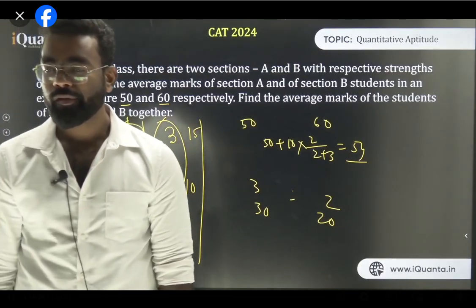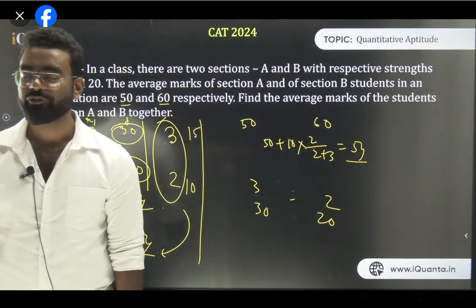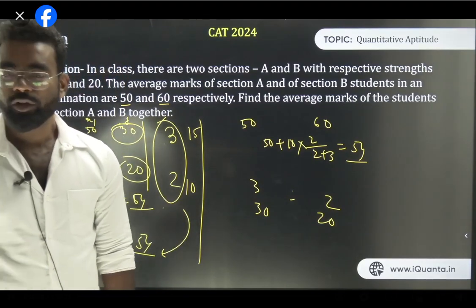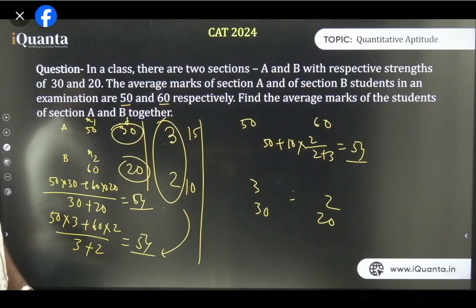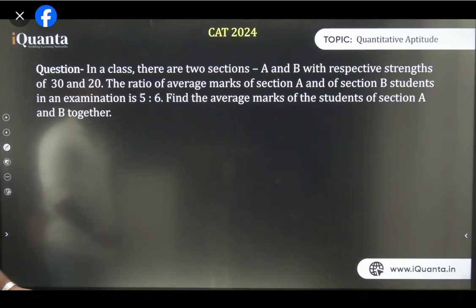Clear, all of you? Fair enough? So the next thing we are going to discuss is much more in this. Let's go for the next one. 30 and 20, the ratio of average mark.